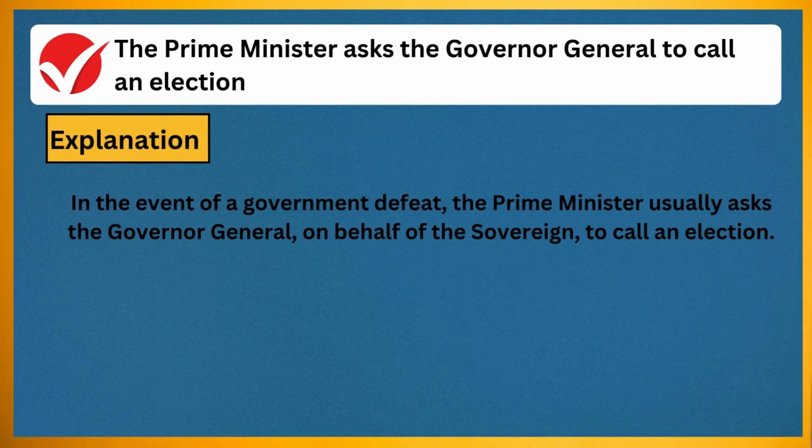The correct answer is the Prime Minister asks the Governor General to call an election. Explanation: in the event of a government defeat, the Prime Minister usually asks the Governor General, on behalf of the Sovereign, to call an election.